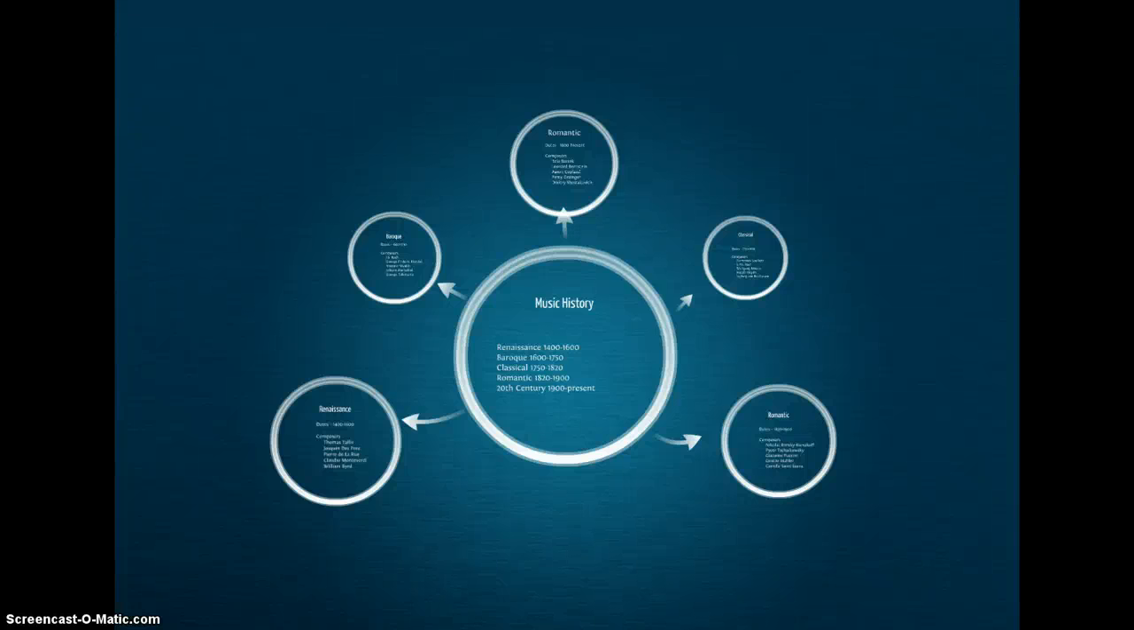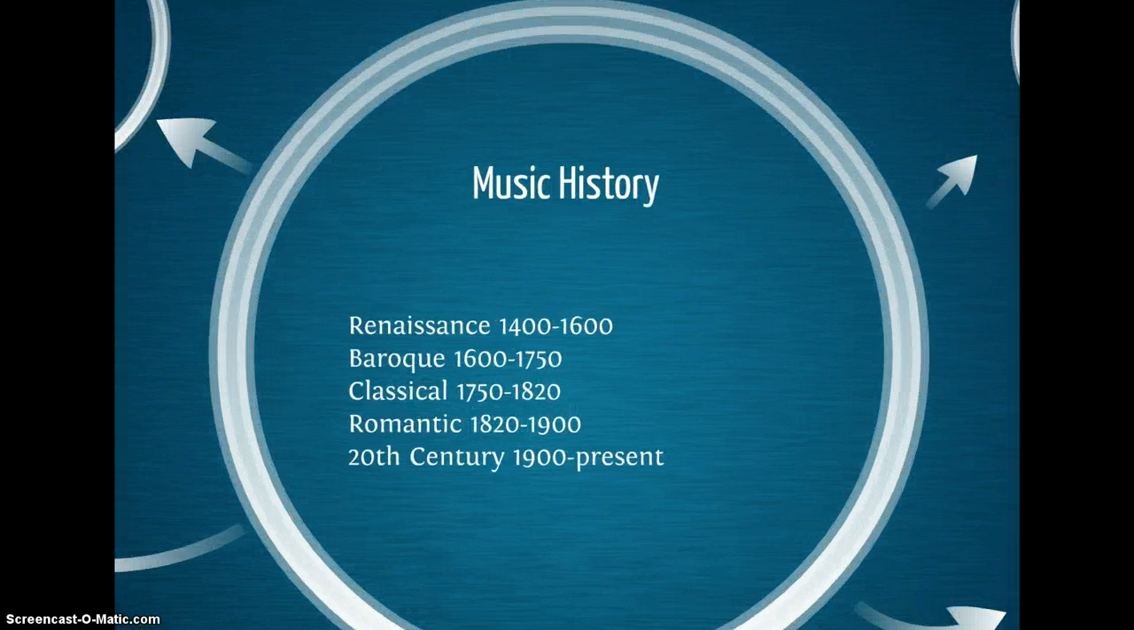Today we're going to talk about music history. Music history is broken down into 5 periods for instrumental music. The first period being Renaissance, dating from the 1400s to the 1600s. The next period being Baroque, 1600s to the 1750s.